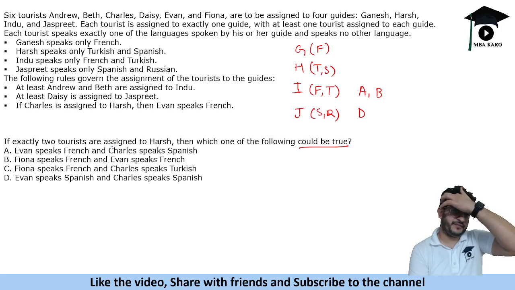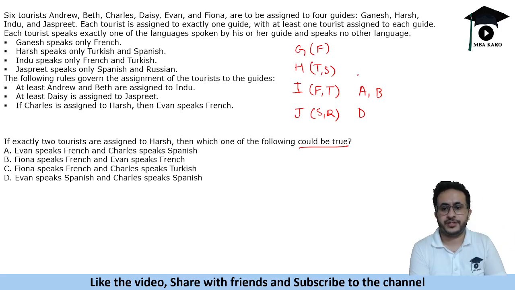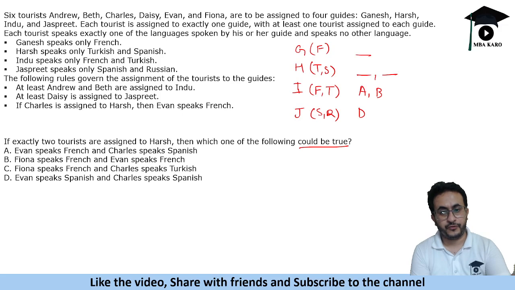Now the condition is given that 2 tourists are assigned to Harsh. So 2 tourists are assigned here, 1 tourist will be assigned this side. Now we need to tell which of the following could be true. So all others should be false. So first says Ivan speaks French and Charles speaks Spanish, right? So Ivan speaks French and Charles speaks Spanish, quite possible, right? So we are given that if Charles is assigned to Harsh, okay, that means Ivan speaks French. So that is possible. So this becomes our answer.